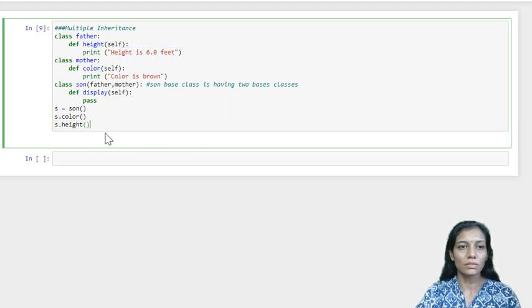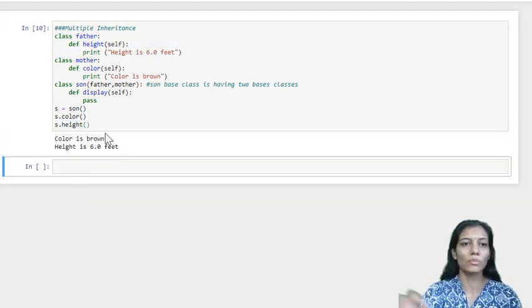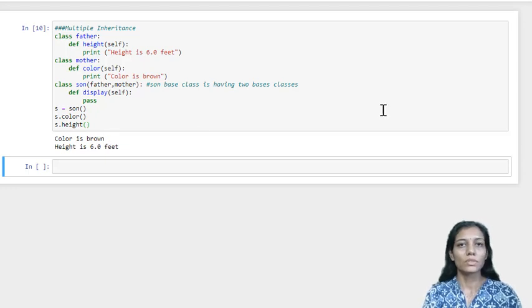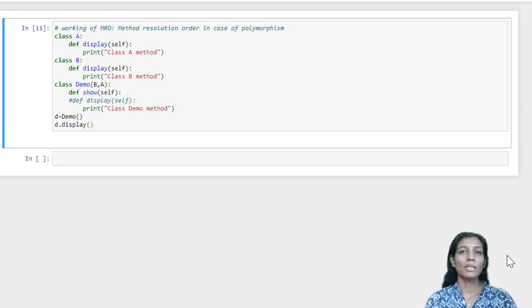So let us see whether it is working properly or not. So yes, we can call both the methods, obviously, because class son has acquired property from both the parents.